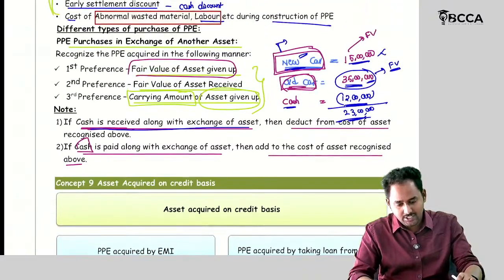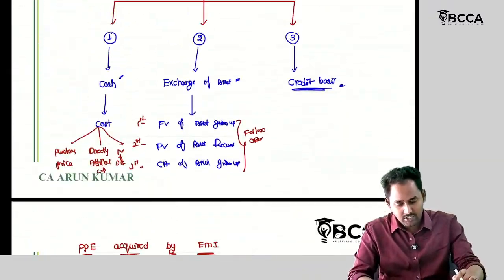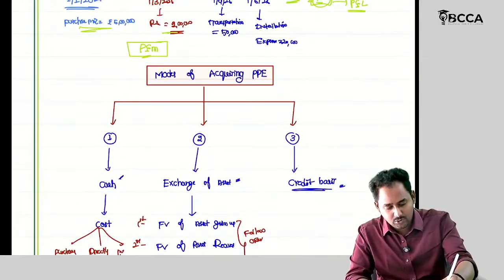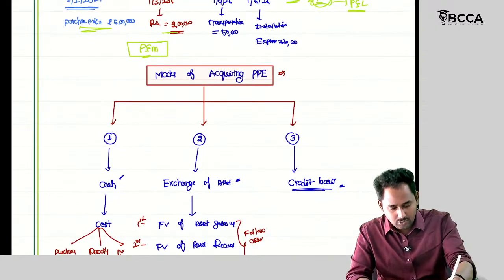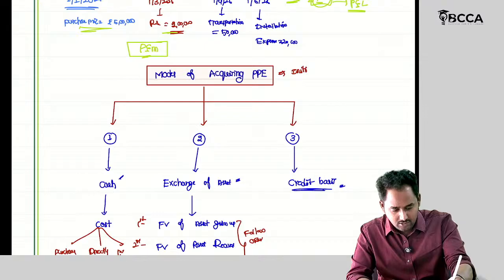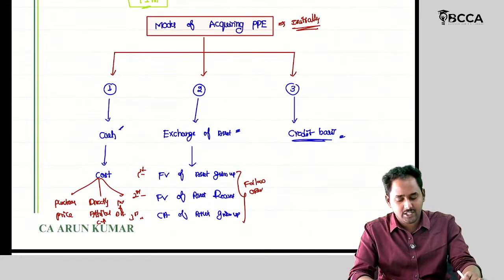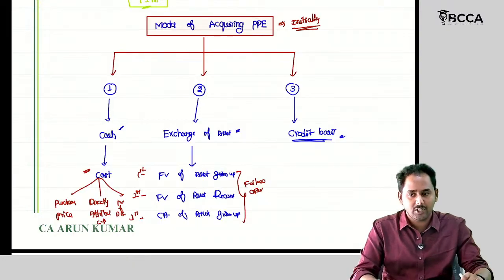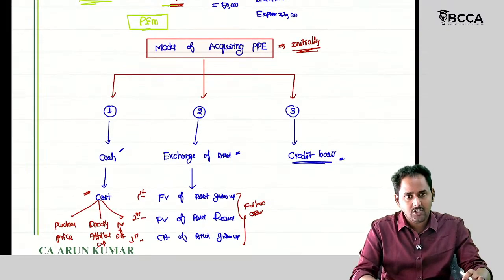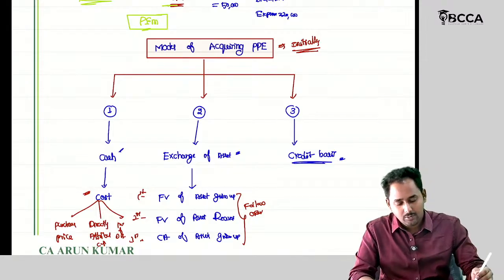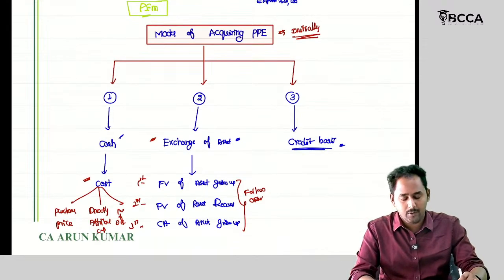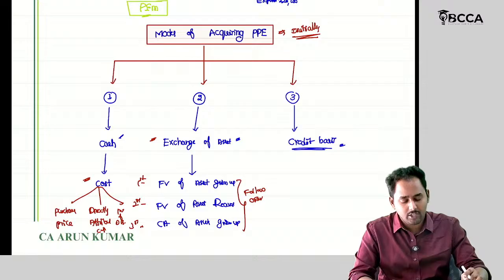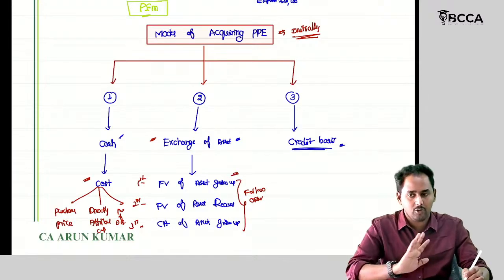So these are the initial recognitions. Initially, these are the modes of acquiring the assets. So initially, I should recognize my asset at cost if you purchase for cash. If you have acquired this asset by exchange of assets, then the new asset should be recognized at the fair value of the asset given up, or follow this order.